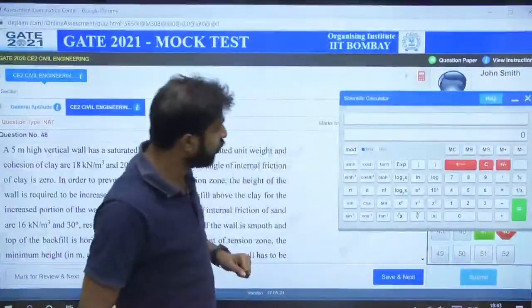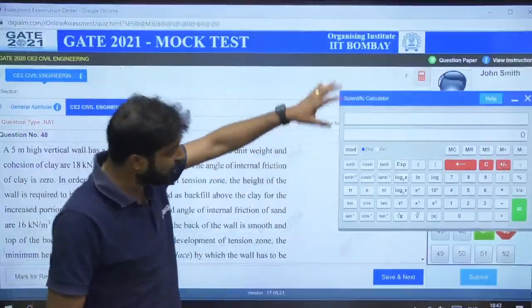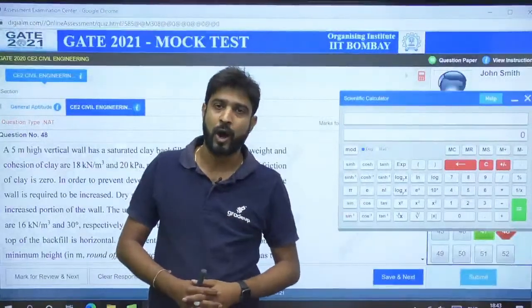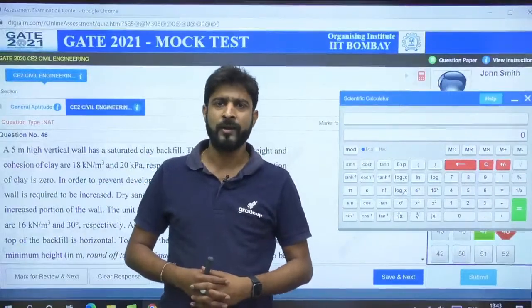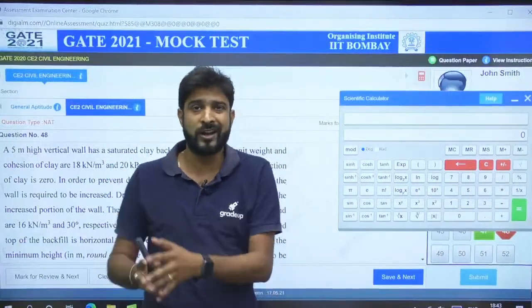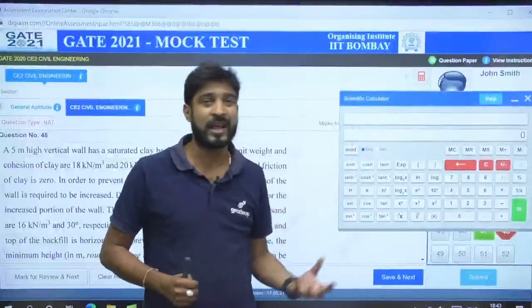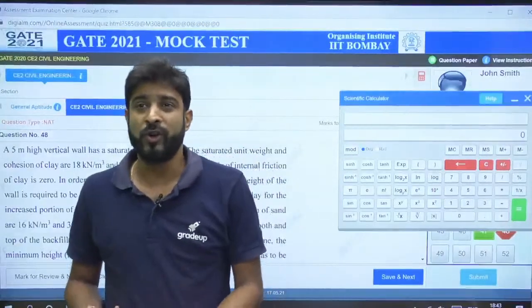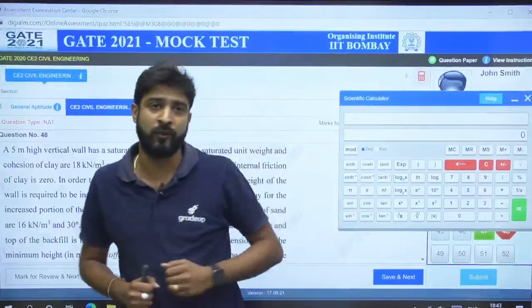One thing more. If you go for the virtual calculator, it is also attached. Rakesh sir has already taken one session on how to utilize the virtual calculator. Previously also Joshit sir, from the civil branch, has already taken one session on how to use the virtual calculator, how you can solve the equation, how you can find the root of that particular equation, how you can save the data into the virtual calculator.